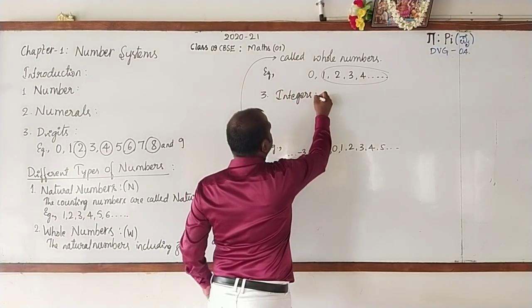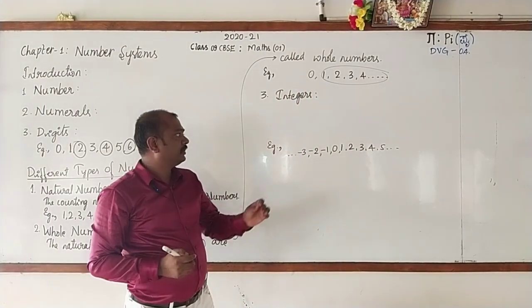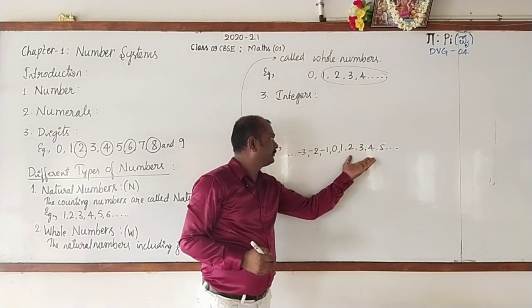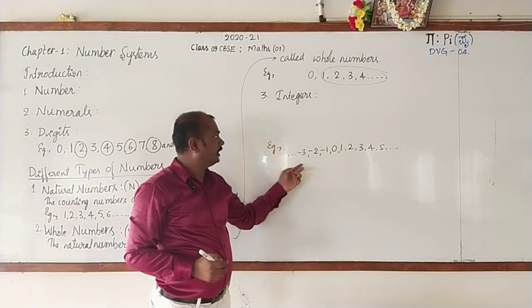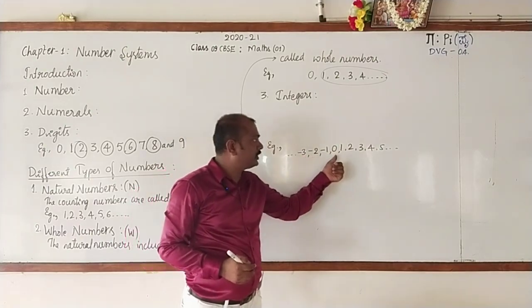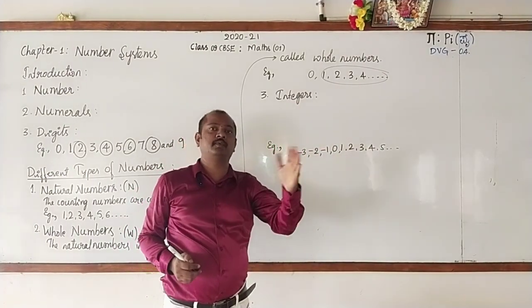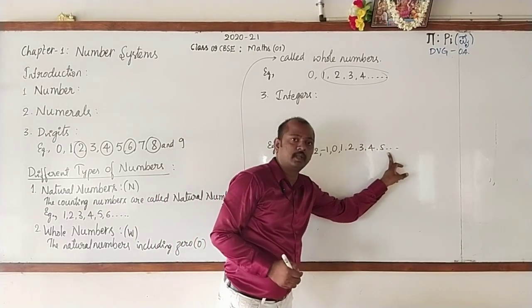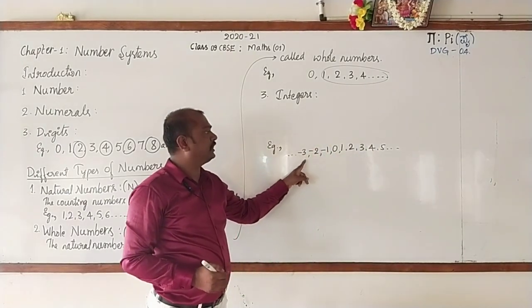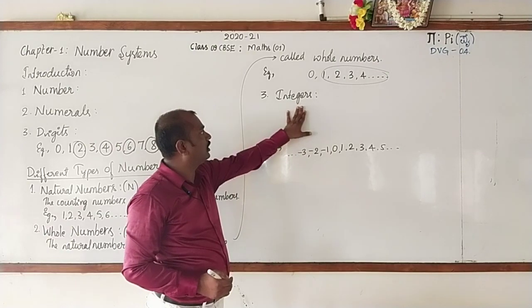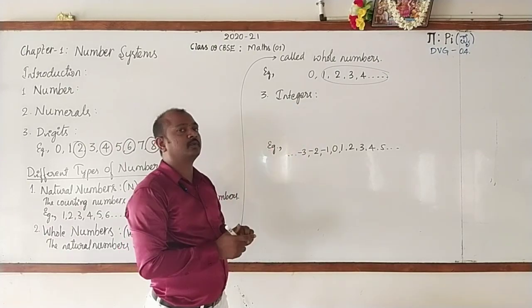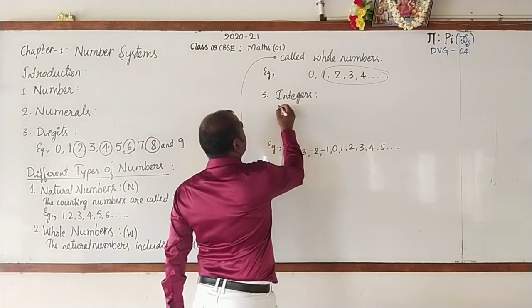Let me tell you the definition of integers. The natural numbers and their negatives including 0 are called integers. You can also define it in another way: the whole numbers including their negatives are called integers. Let's write the definition. Write down.